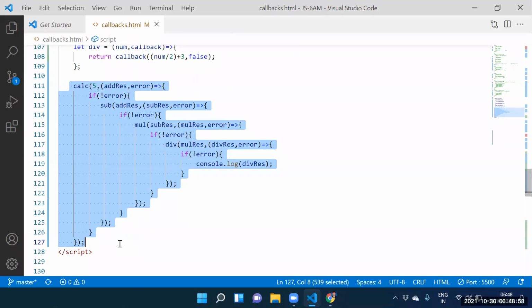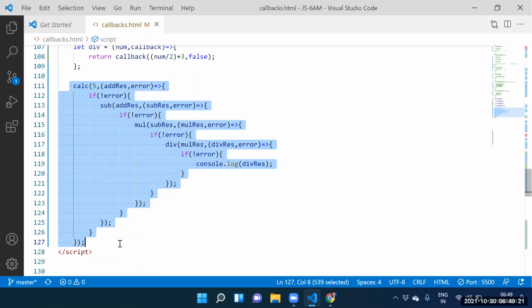Second person depends on first person, third person depends on second person, fourth person depends on third person. So if you have these kinds of dependencies in code, we can call it callback hell.